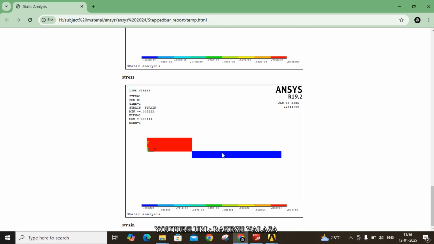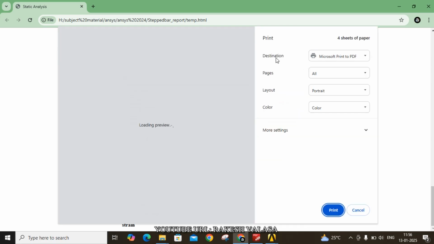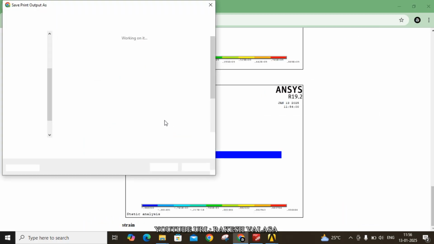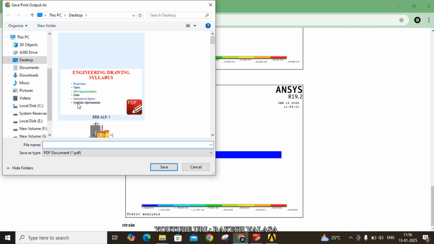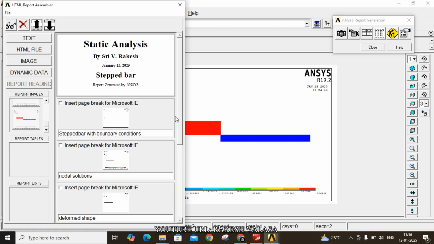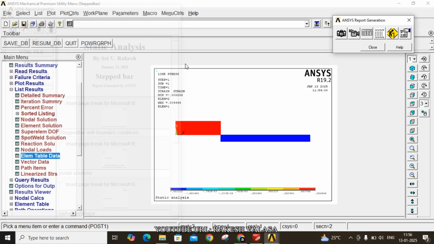Okay, now press Control P. Destination Microsoft Print to PDF. Now click on print. Okay, save in your specified drive. Then click on save. Okay, now close this window.